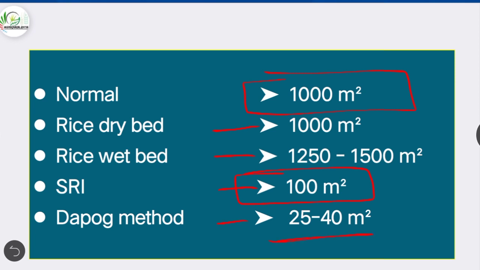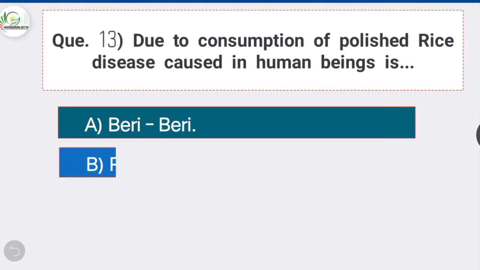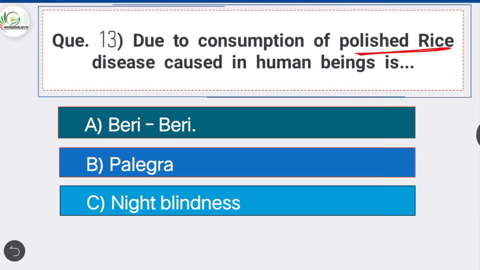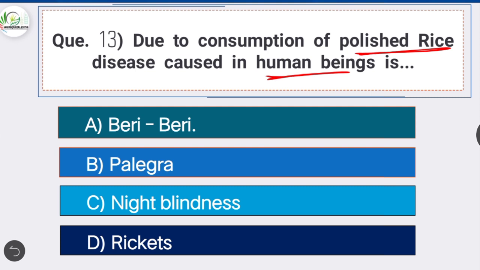Next question, question number 13. Due to consumption of polished rice, disease caused in human beings is, option A is correct, beriberi. Milling: the aleurone layer and embryo are removed during the polishing of rice grain. There is a loss of vitamin B, particularly thiamine, the deficiency of which causes the disease called beriberi in those persons who continuously eat polished rice.